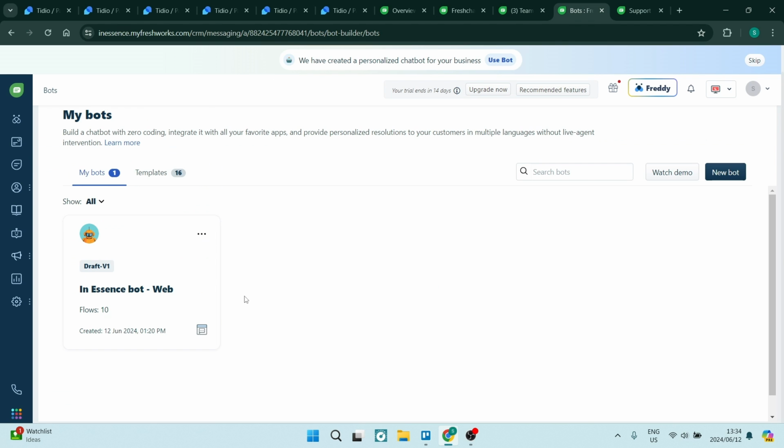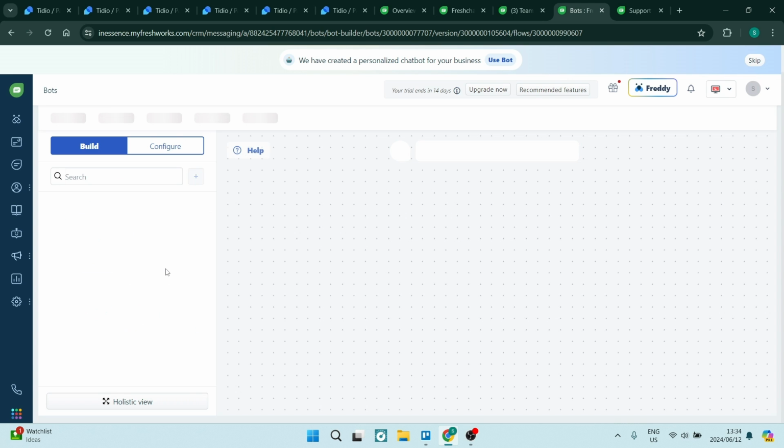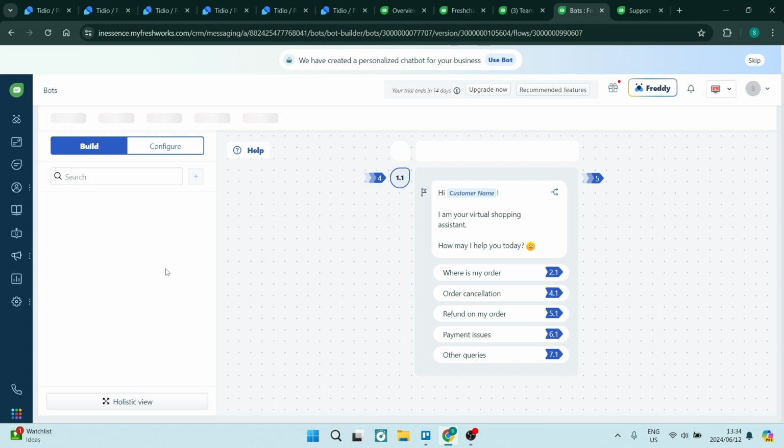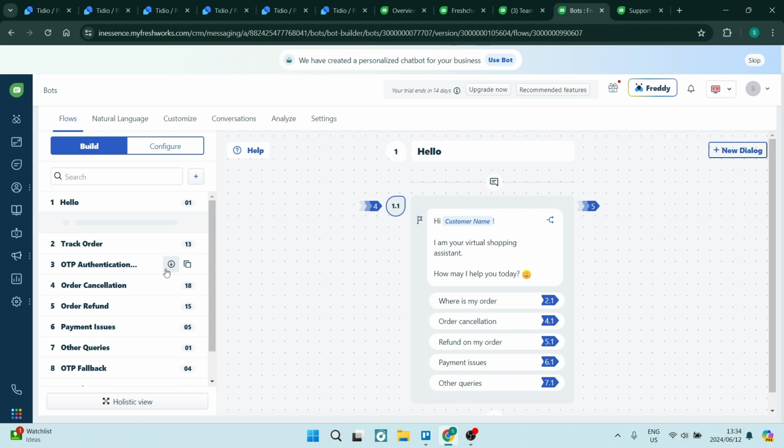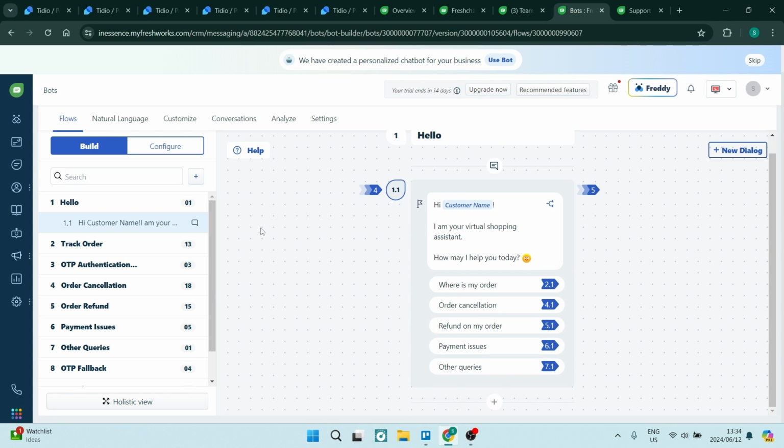This is where you essentially build your chatbot. So we've got a chatbot here, and if you go into this chatbot, you get to actually build and configure all of the details of this chatbot. Now, this may be daunting when you are starting out, and you will eventually get the hang of it once you have gotten into creating and configuring.